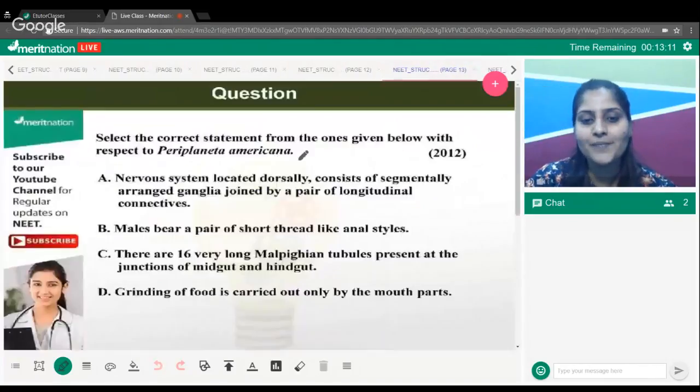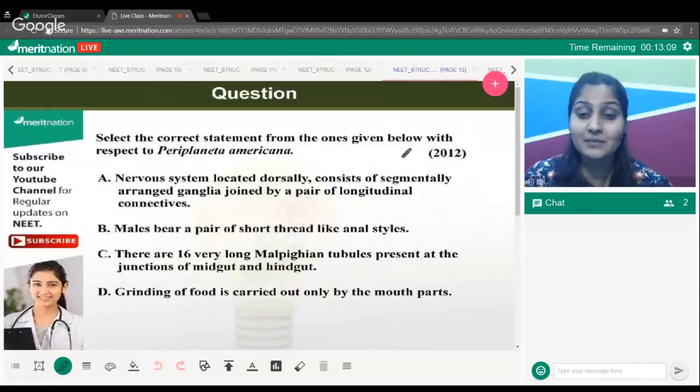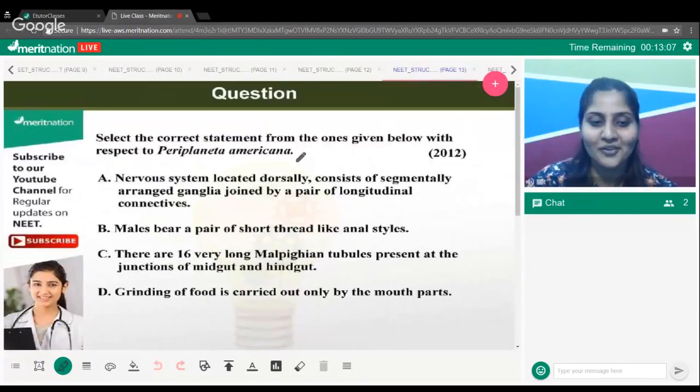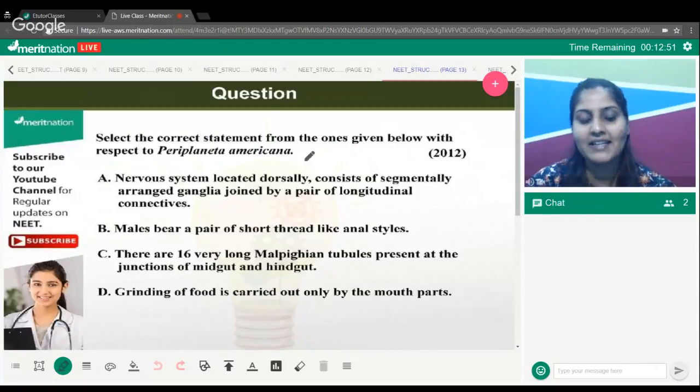Moving on to the next question now. This is about your friend. This may not be the farmer's friend, but definitely our friend, you can say. Periplaneta americana, the mighty cockroach. We are talking about it. Which one is the correct statement regarding Periplaneta americana?